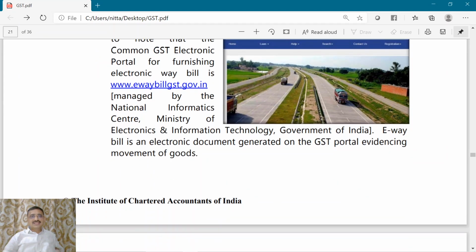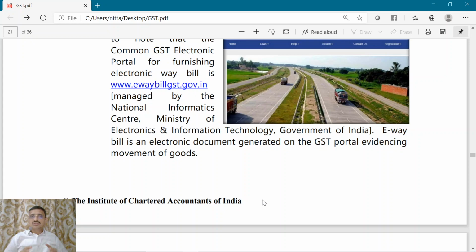That you have to understand. This is managed by National Informatics Center, Ministry of Electronics and Information Technology, the Government of India. Now, what is the purpose of this e-waybill? This is an electronic document which is generated on that e-waybill portal, and that will evidence the movement of goods from one place to another place.